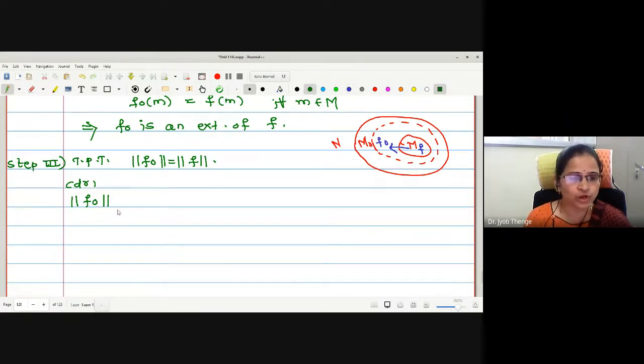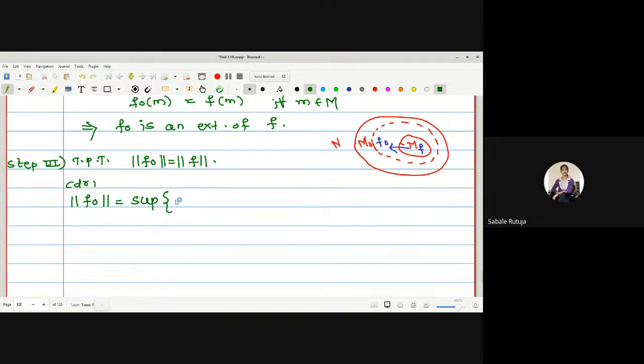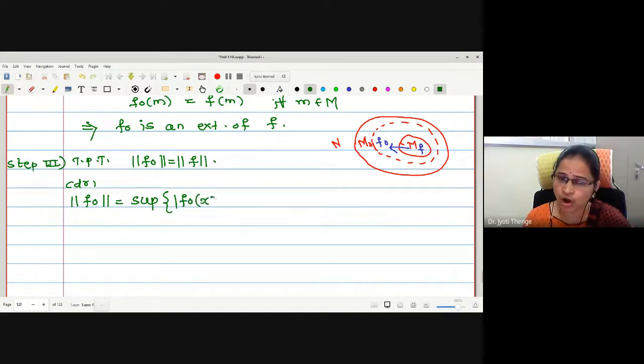Now I wanted to define norm f naught and I wanted to relate it with norm f. See how I am going to have a relation. I am going to define this by using the operator norm. This is supremum of mod of f naught of x. See why we were using mod? Because the codomain is either R or C and the norm defined in the real or complex spaces is modulus. Such that x is in M naught and norm of x is less than or equal to 1.